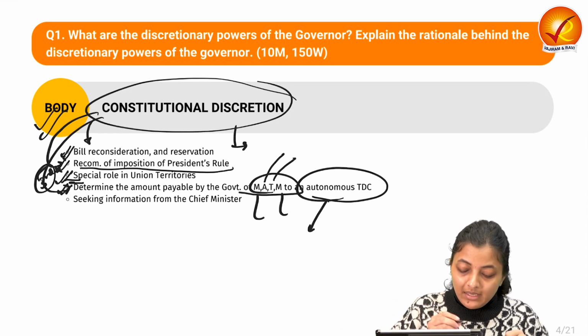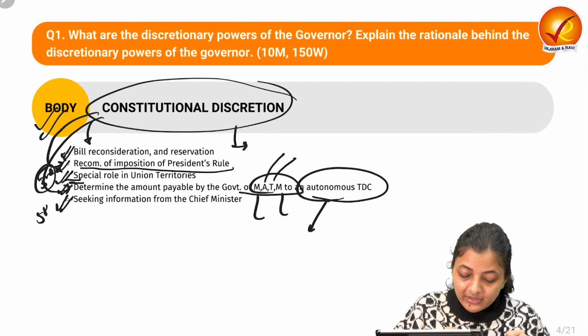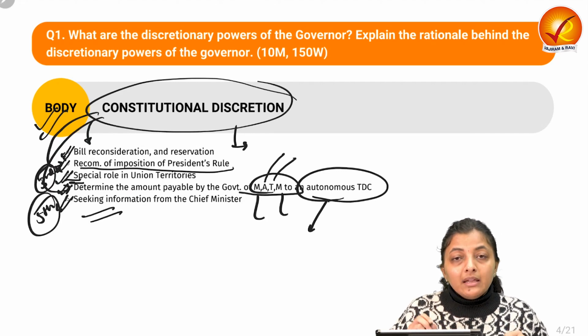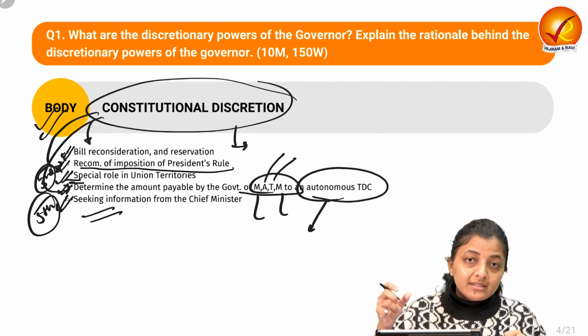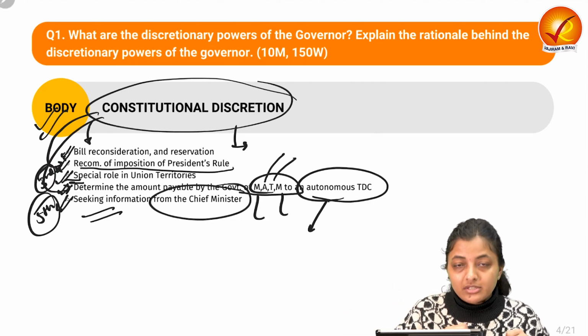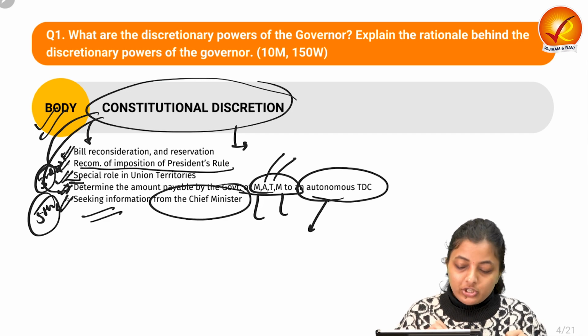district councils. Next, the fifth discretion is related to when he wants to seek information related to the affairs of the state from the Chief Minister. He can again use his own discretion.